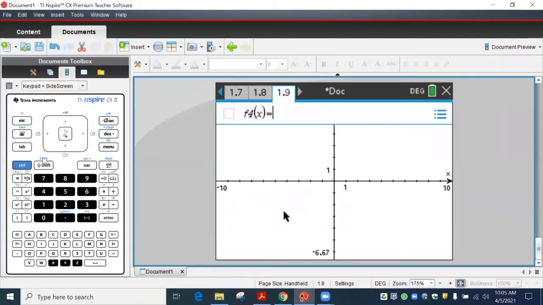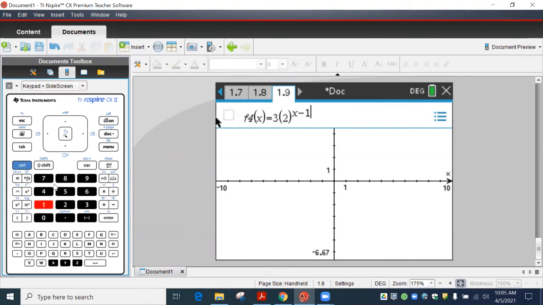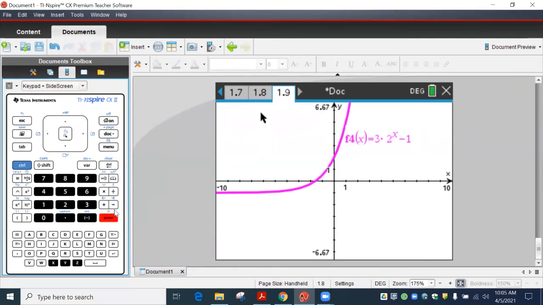So we got, oh, let me turn my paper over. So we got 3 parentheses 2. And then you're going to do the house top again, type in your X. Now, here's where you could mess something up. Right now, this cursor is small like the X. If I hit -1 right now, this is wrong. That -1 is left small. You got to make sure that you hit either down or to the side and then put your -1. That -1 should be just as big as the 2 here. Then we hit enter.